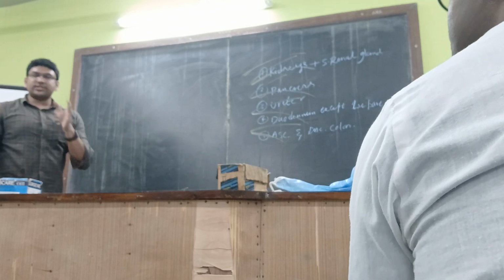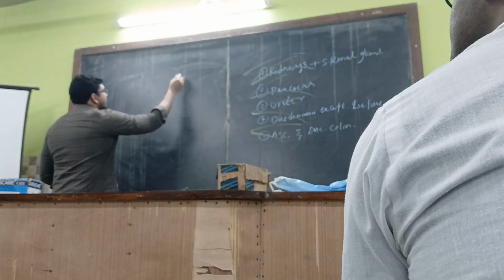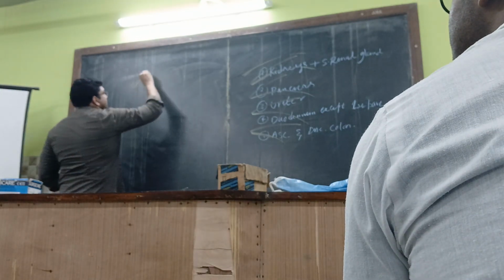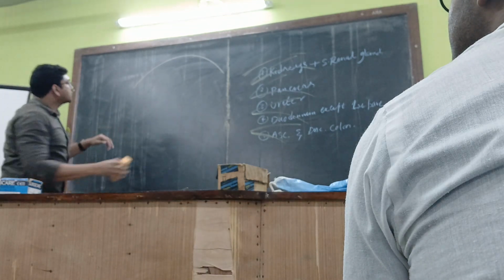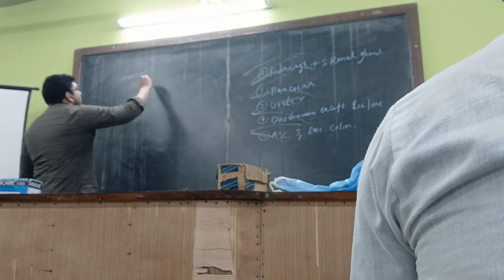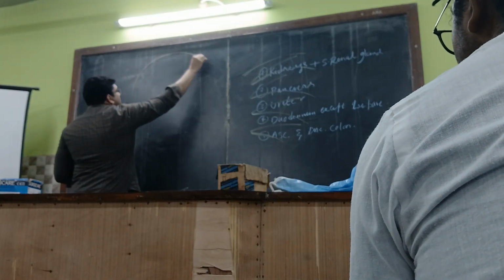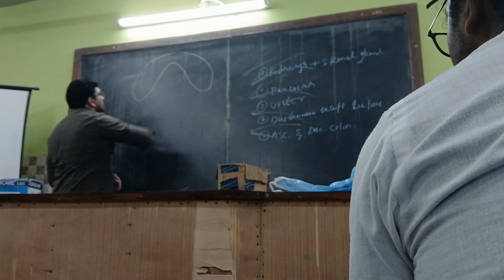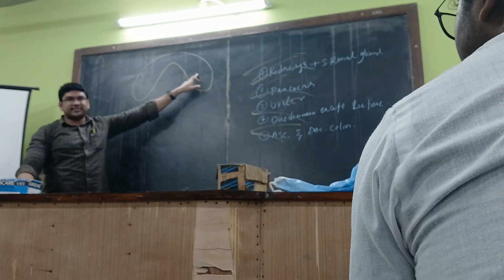First of all, the disposition of the organs is not something you can understand based on that. Let us see the disposition first. For example, this is the diaphragm, which has two domes. For example, this is the right dome of the diaphragm, and this is the left dome of the diaphragm.